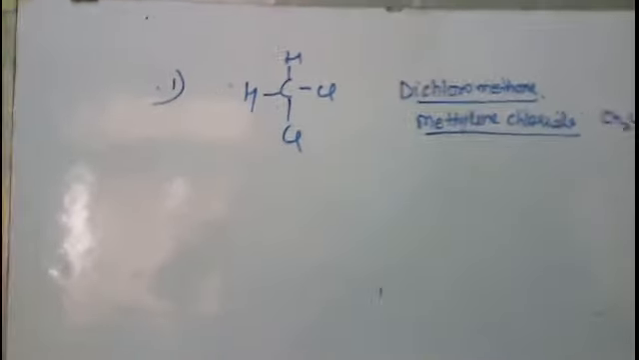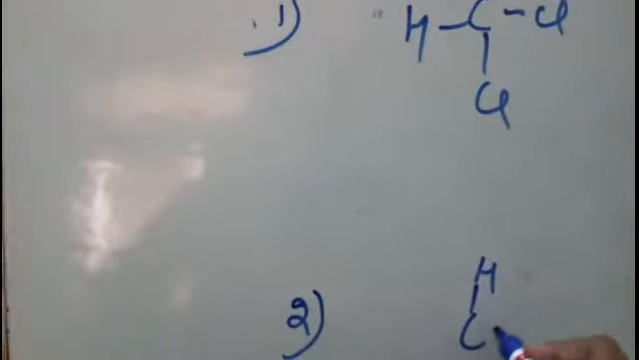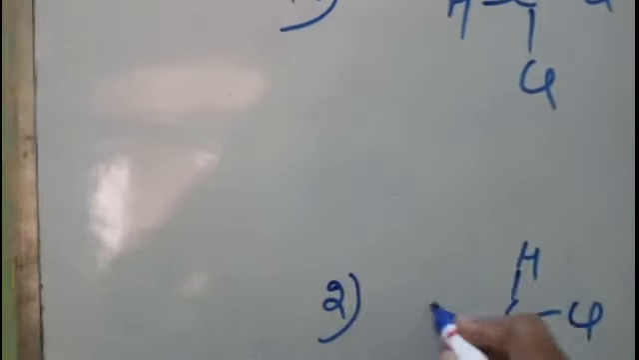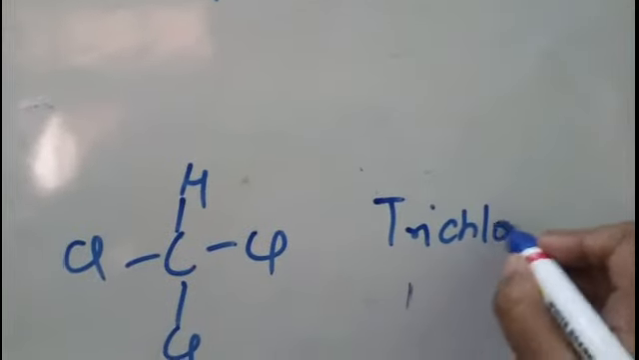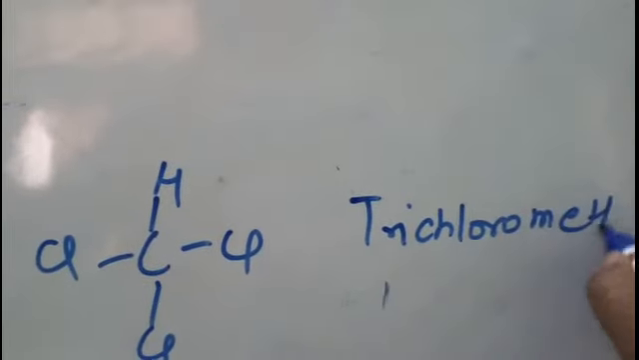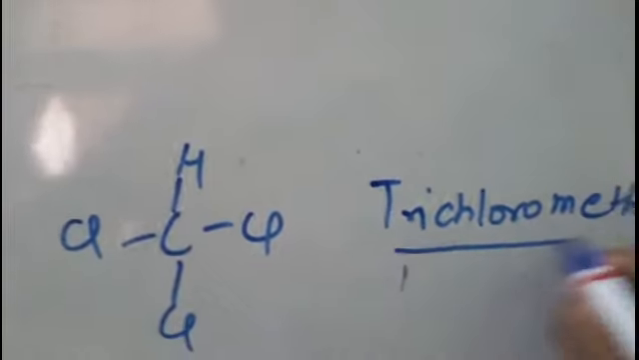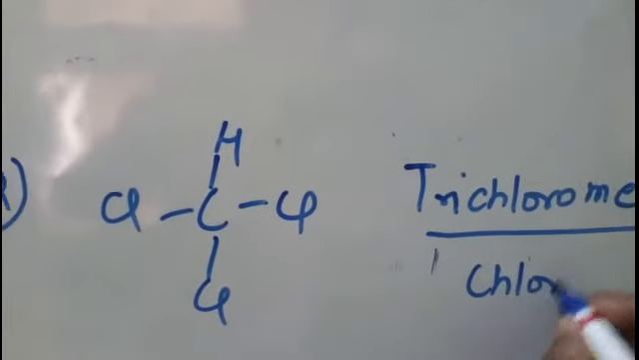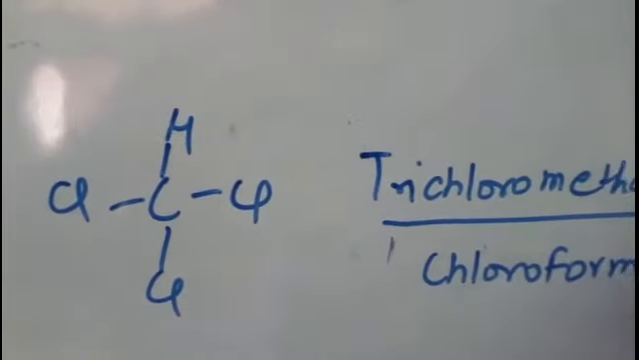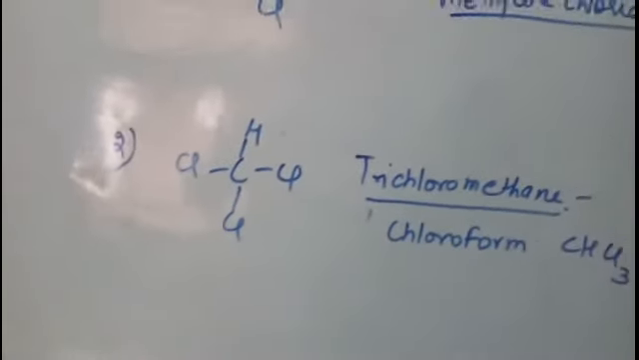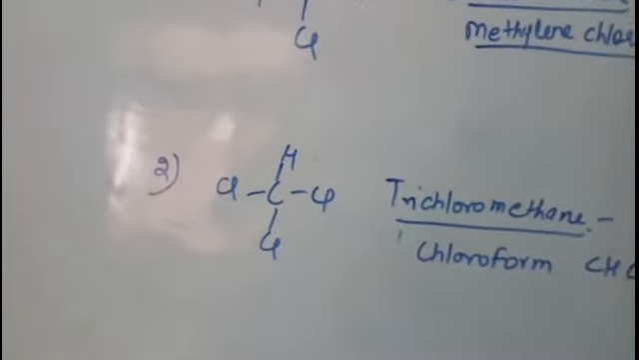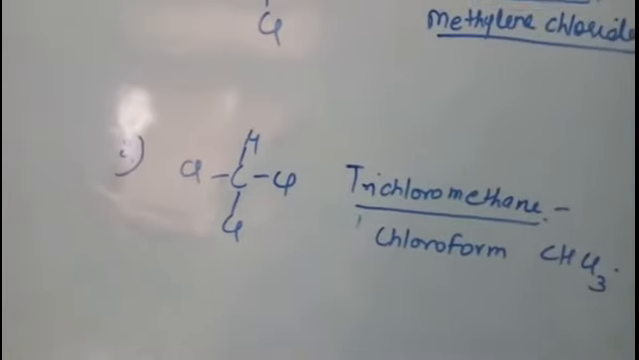And the next polyhalogen compound in your syllabus is chloroform. Now what is chloroform? Chemically it is trichloromethane, that is commonly known as chloroform, CHCl3. Where have you heard the name of chloroform? Yes, you have heard it as an anesthetic, right?